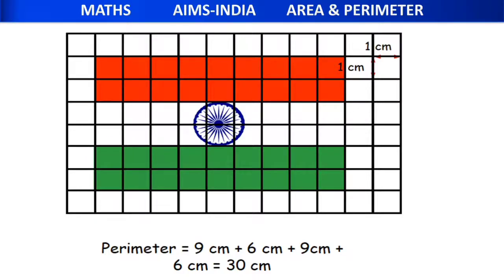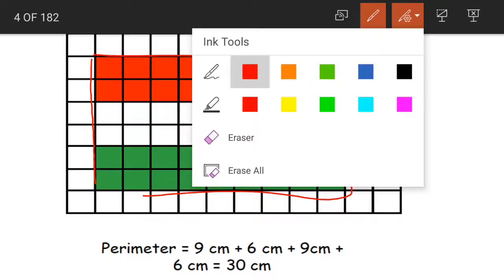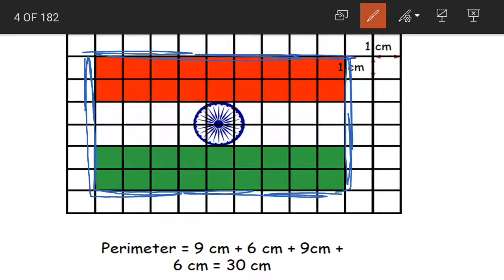Now for example, we have the Indian flag here, and we want to find out the perimeter of this flag. Just like in the previous example, what was the perimeter, children? The boundary was the perimeter. In the same way, even here, the boundary of the flag becomes our perimeter. What becomes our perimeter? The boundary. See this blue line I am drawing here. When I measure the whole distance of this blue line, it will be my perimeter.